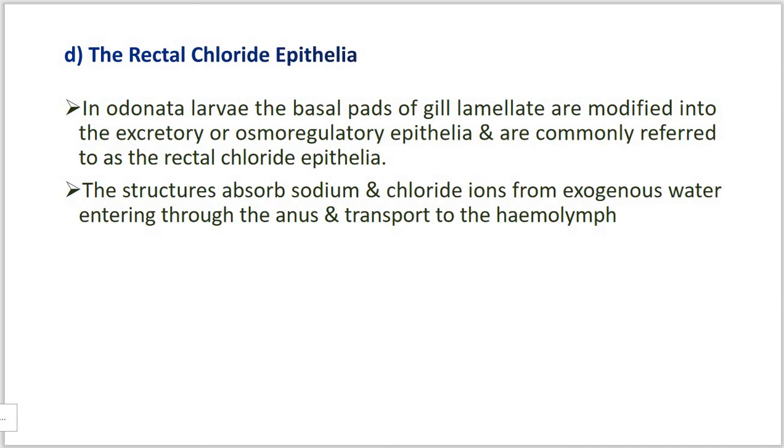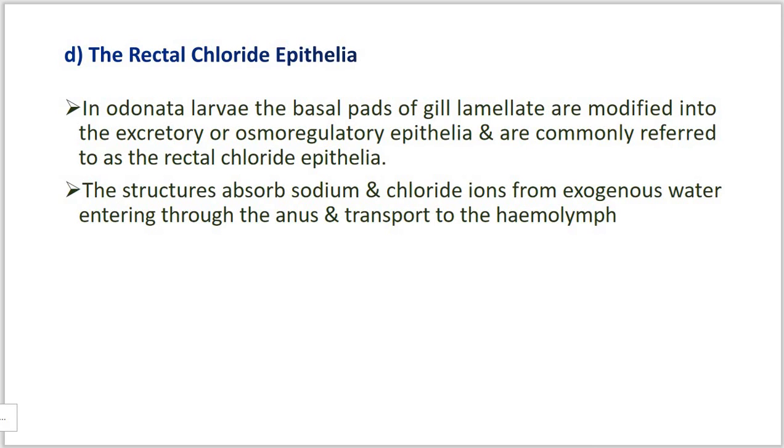In the larvae of Odonata, the basal pads of gill lamellae are modified into excretory or osmoregulatory epithelia, and they are commonly referred to as the rectal chloride epithelia.